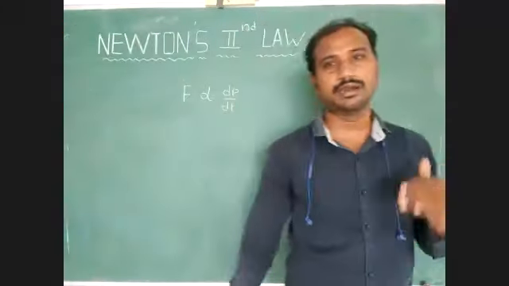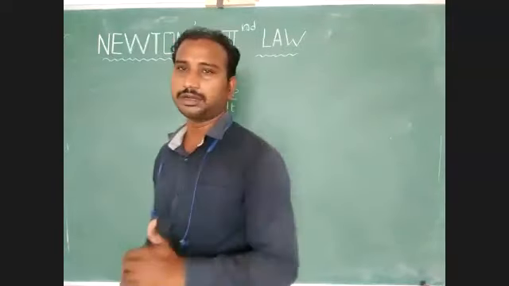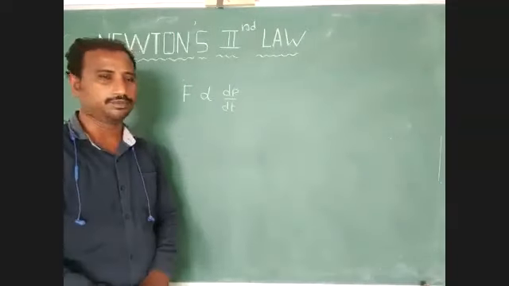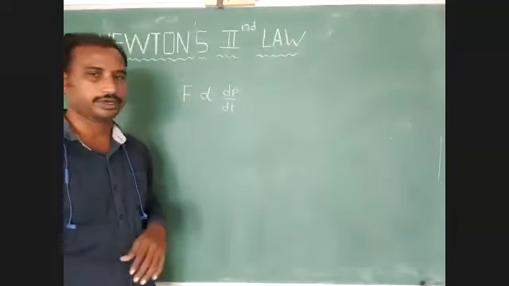Here, the change of linear momentum with respect to time is directly proportional to external force. We have to identify this point.